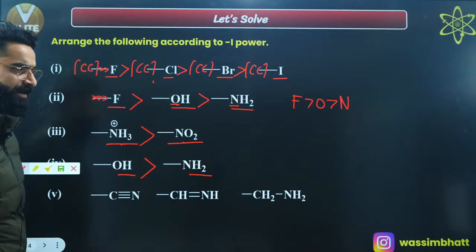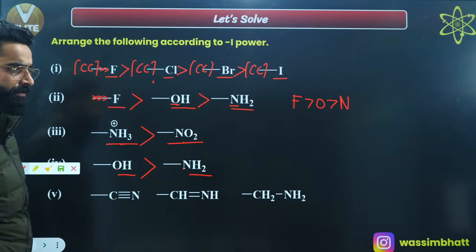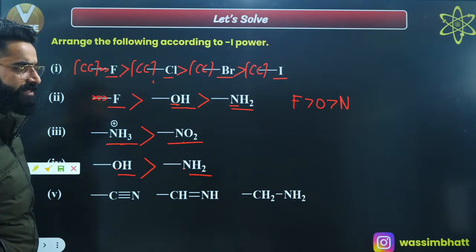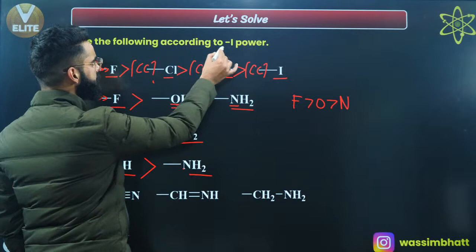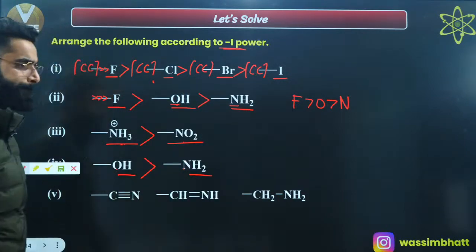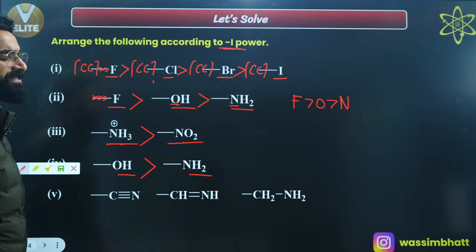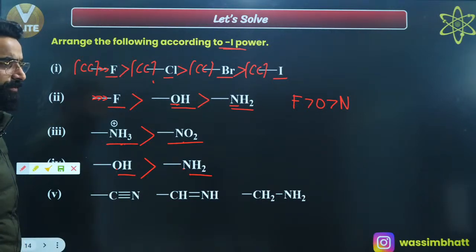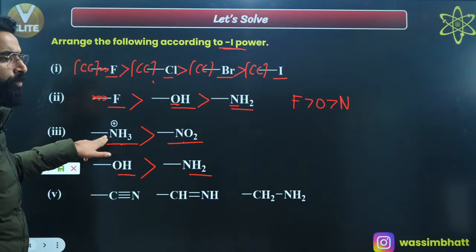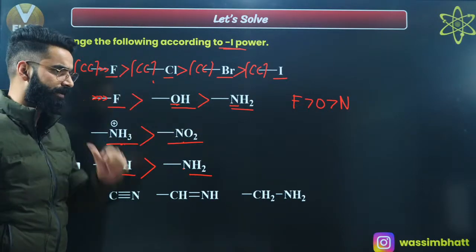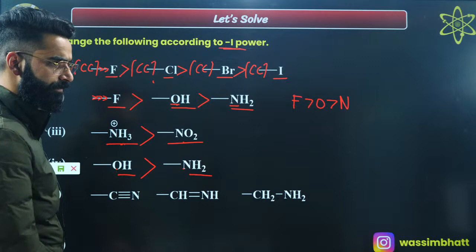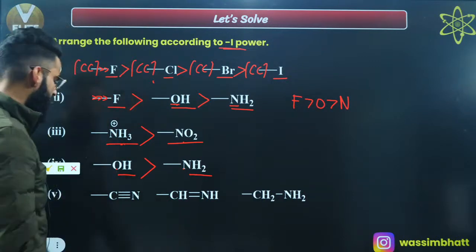Yeah? Now similarly, is it plus I or minus I? We are talking about minus I, right? We are talking about minus I. Yeah? Cationic group shows more minus I than that of the neutral group. Correct? This is the cationic group. That's why it's showing more minus I than that of this neutral group. Okay? Yes? Now, let's talk about a few more cases.